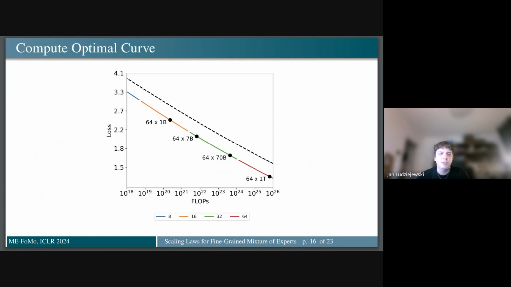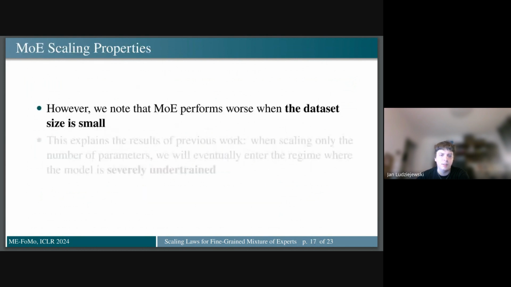This plot shows the compute optimal curves for MoE models. Colors indicate regions in a curve where the corresponding granularity is compute optimal. We can see here that as we scale up the model, granularity should increase and relatively high granularities are compute optimal even for smaller models. For example, 16 is optimal for models of 1B active parameters.